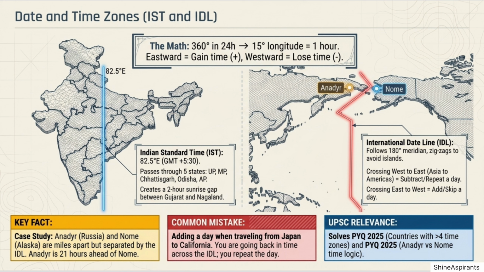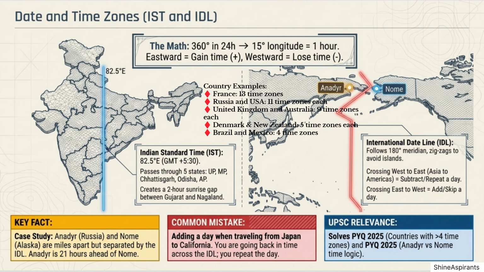Countries with the most time zones. France, 13 time zones. Russia and USA, 11 time zones each. United Kingdom and Australia, 9 time zones each. Denmark and New Zealand, 5 time zones each. Brazil and Mexico, 4 time zones.